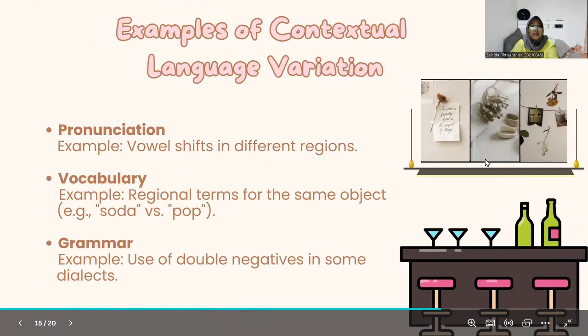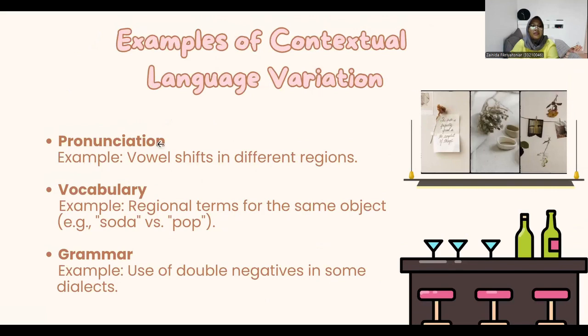This is the example of contextual language variation. First is pronunciation, for example, vowel shifts in different regions. Second is vocabulary, for regional terms for the same object, for example, soda versus pop. And the last is grammar, for example, use of double negatives in some dialects.